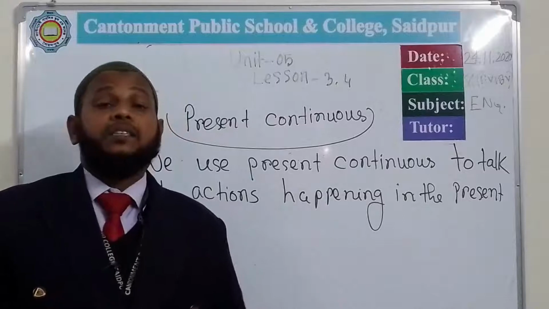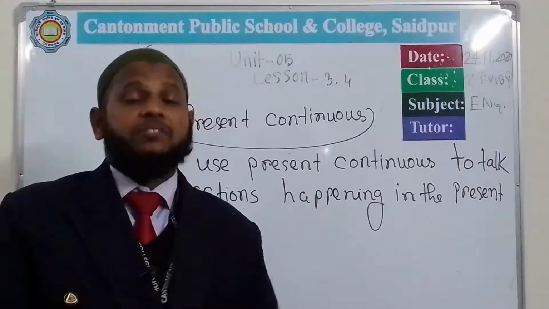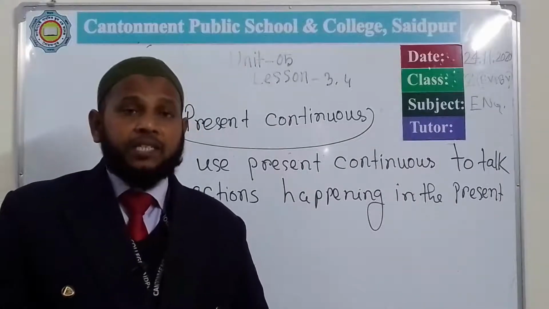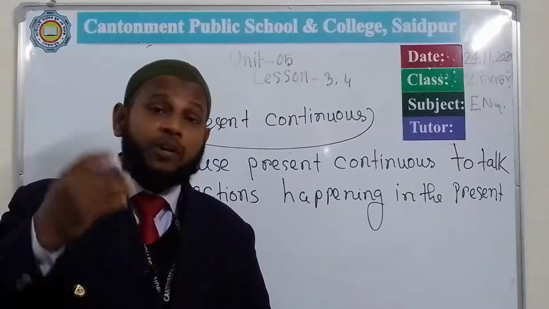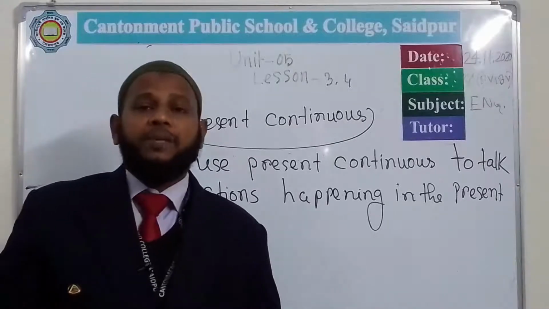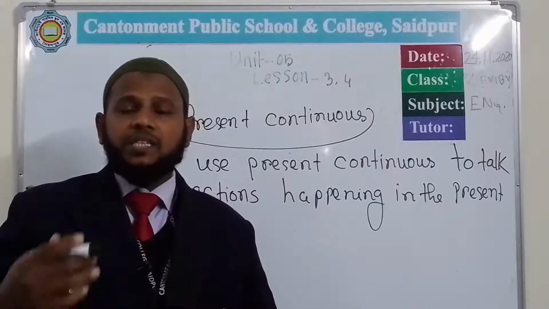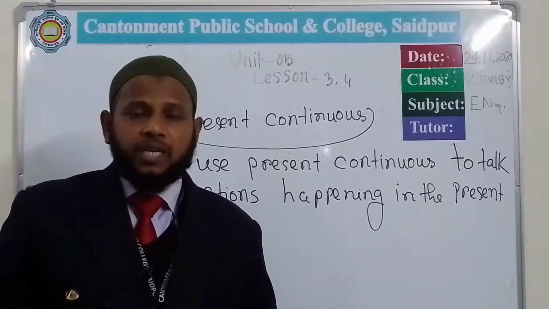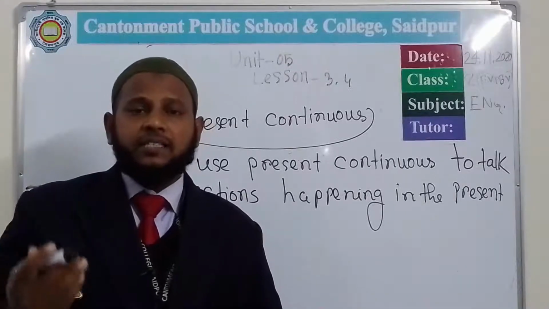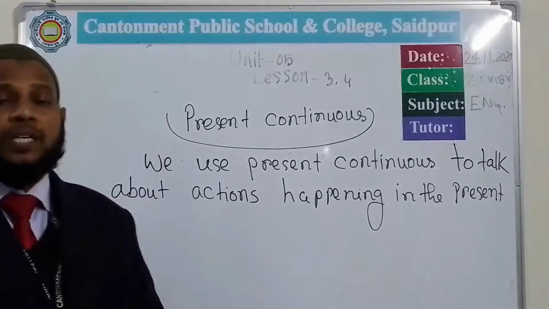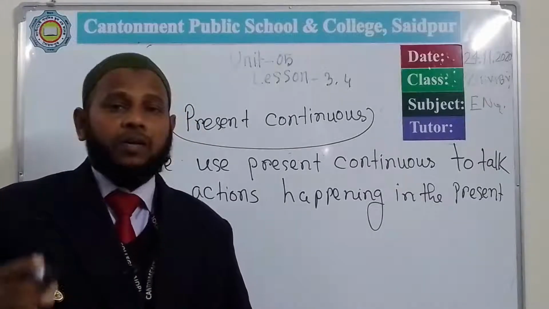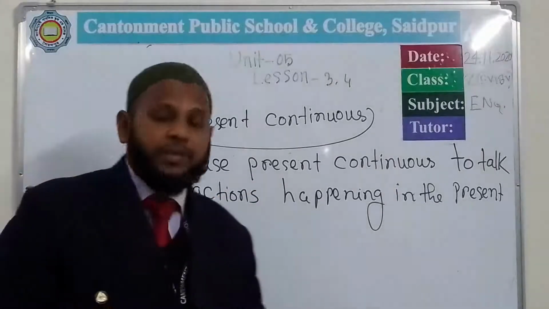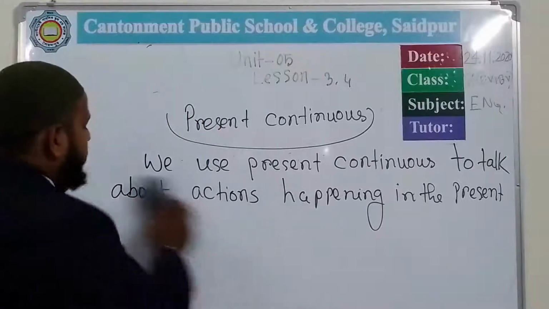So it is the work which is going on in the present time. The work which is going on, I mean, in a continuous process. It is going on and going on and going on. Suppose I am singing, I mean, I like to sing. So this is a present continuous form. I am singing a song, but it has not stopped. They are going to Dhaka. Tara Dhaka jaitese. So this is the present continuous form. This action is going on, a continuous process. So we use present continuous to talk about actions happening in the present. So this is the definition of the present continuous tense.